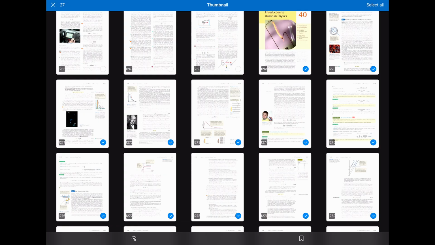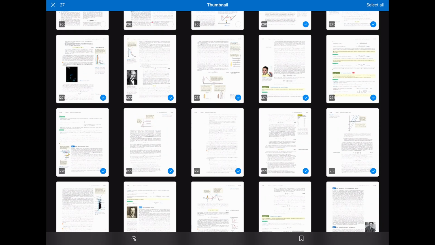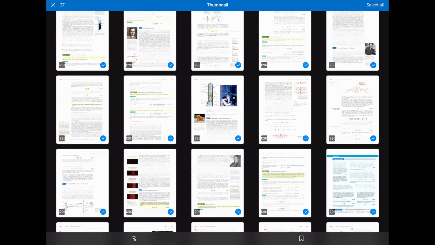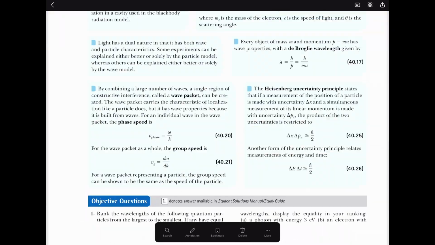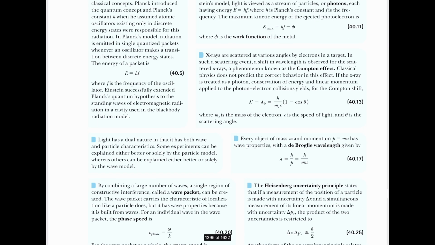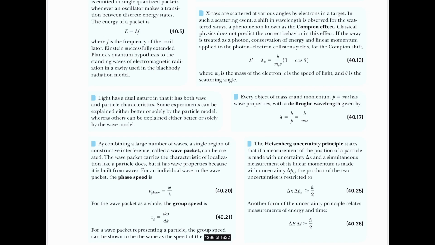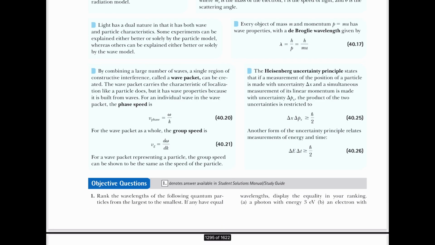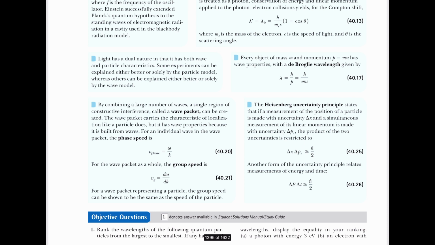You got to go through like 2 pages per second. And overall, looking at this stuff, you kind of just want to solidify in your brain a couple of key concepts. And those key concepts, you can actually see them in this section here. So all of the bold words: blackbody radiation, photoelectric effect, work function, Compton effect, dual nature of light, de Broglie wavelength, wave packet, phase speed, Heisenberg uncertainty principle. Write all those down on a piece of paper. Try to define them, try to explain what they are talking about, and that's a good way of practicing and studying for a test. Then when you feel comfortable with that, go into some problems.